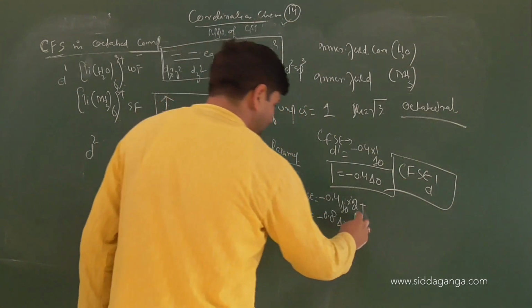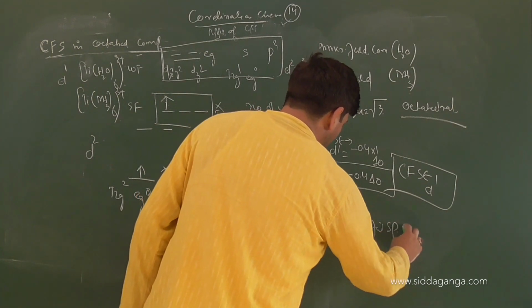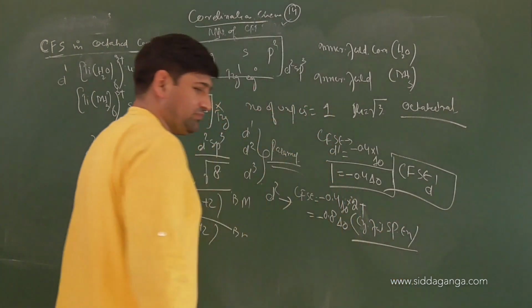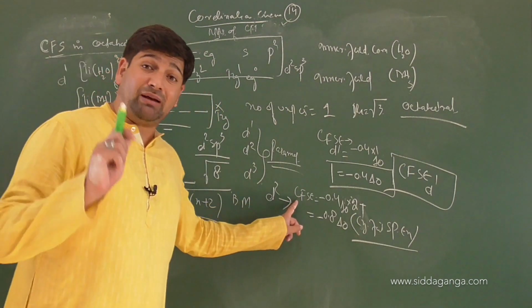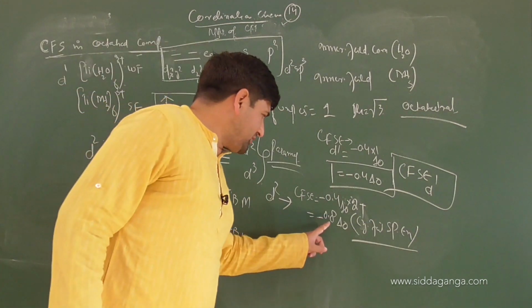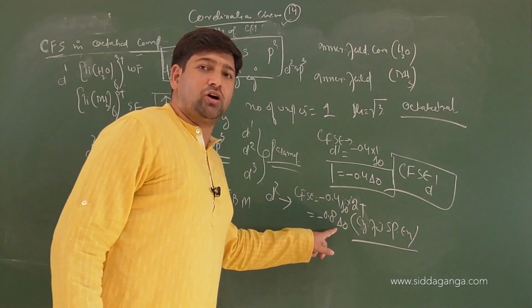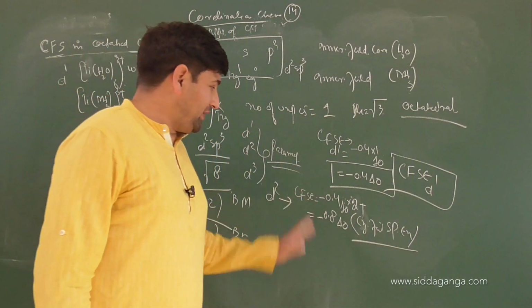What does Δ0 mean? Crystal field splitting energy, which will be given to you. So the crystal field stabilization energy in a d2 configuration will be minus 0.8 of the octahedral splitting energy. Right? Magnetic moment will be √8.